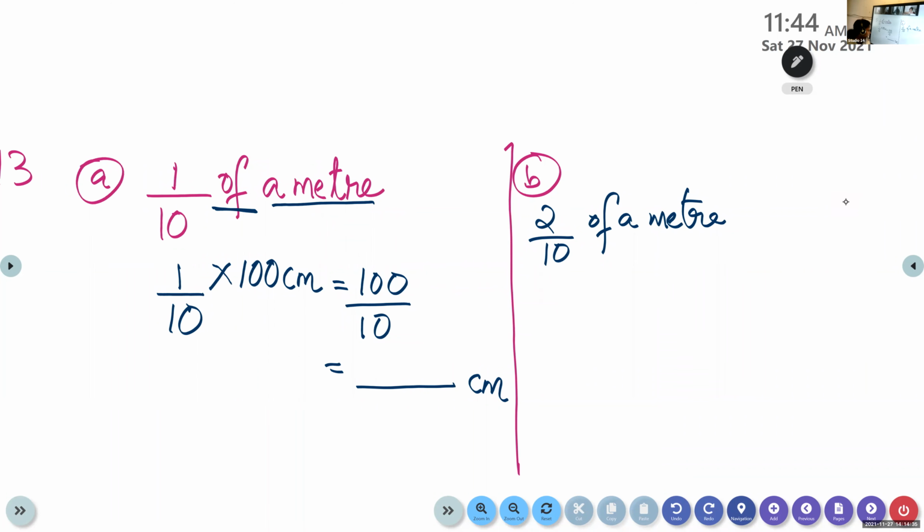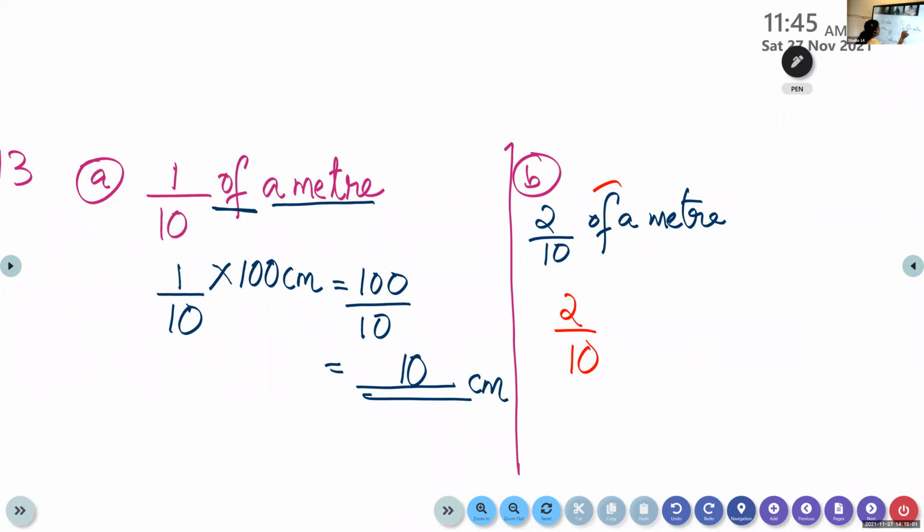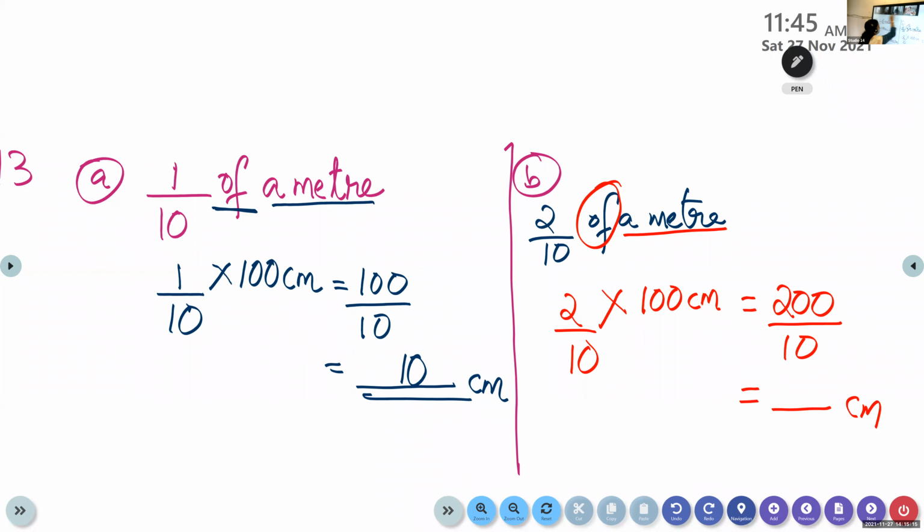Okay. Did you get the answer, 100 by 10? 10. Yes, 10 into 10 is 100. If you know the multiplication table of 10, the answer is 10 into 10 is 100. So what will you write in the next step? Start, children, alone. 2 by 10. Write the same step. Instead of "of", we will multiply. A meter we have done just now is 100 centimeter. 2 into 100 is 200 divided by 10. Find out the answer. By the time, I will take your attendance.